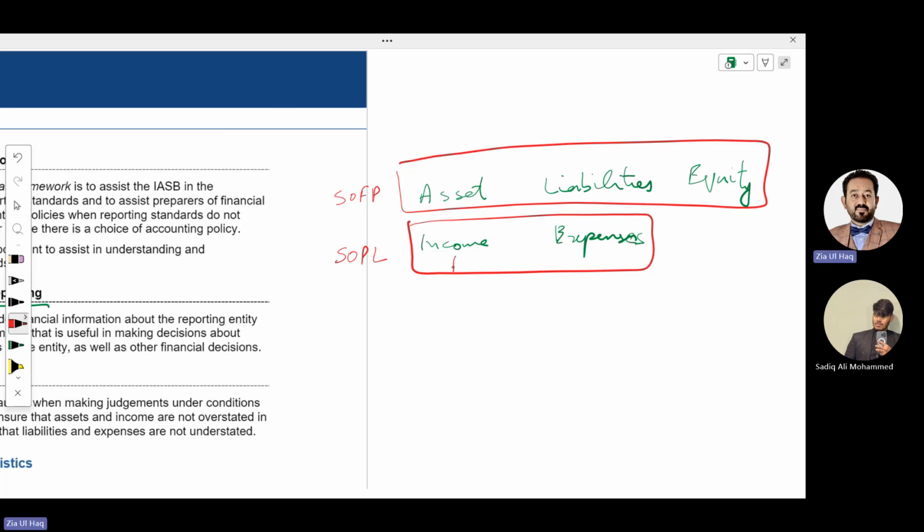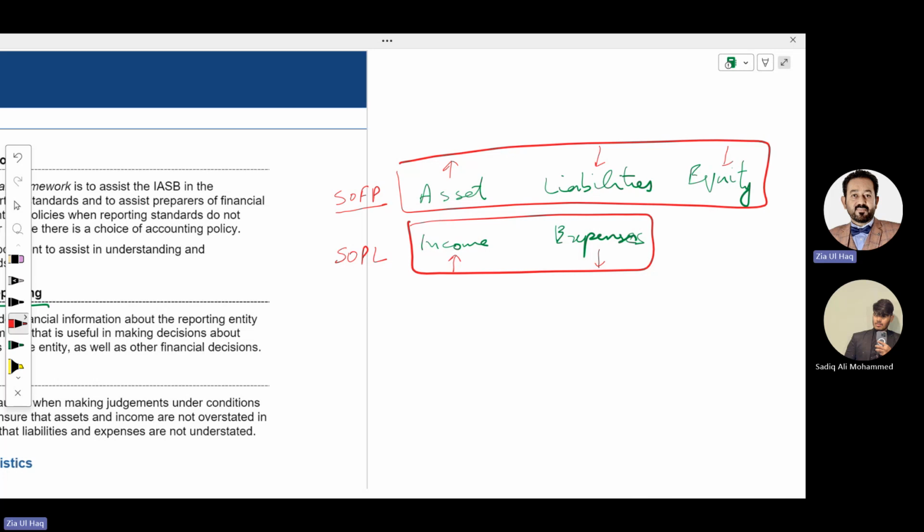If they overstate the income and understate the expenses. In a similar manner, a company always tries to show a strong financial position. How? By overstating the assets and understating the liabilities and equity.